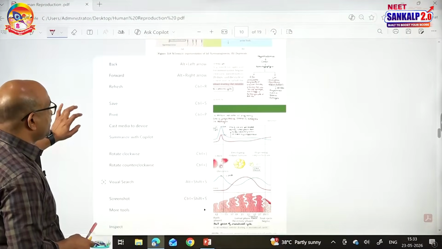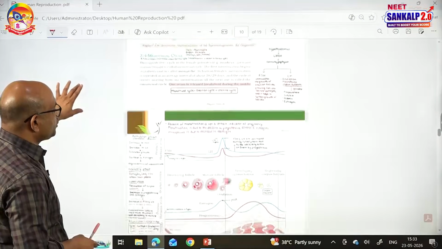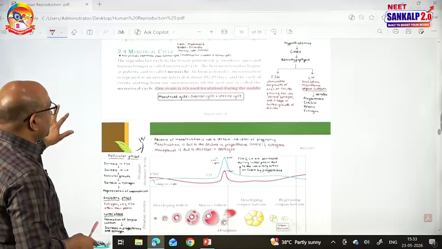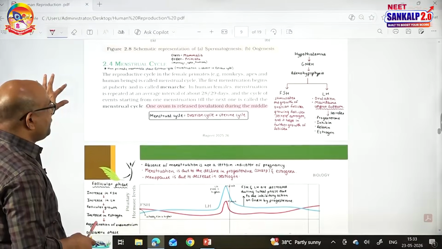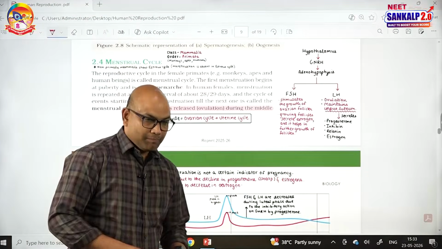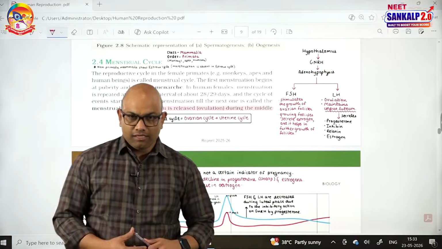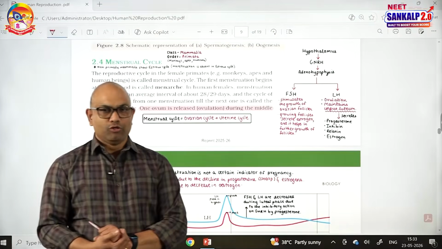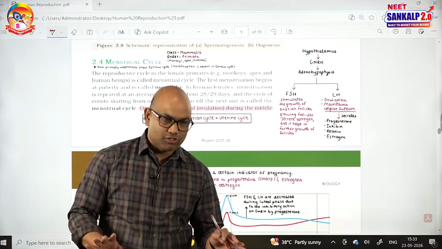Now let us talk about the menstrual cycle topic. The reproductive cycle in female primates is called the menstrual cycle, female primates. Primata is the order under Mammalia. It consists of monkeys, apes and humans. These are showing the menstrual cycle.